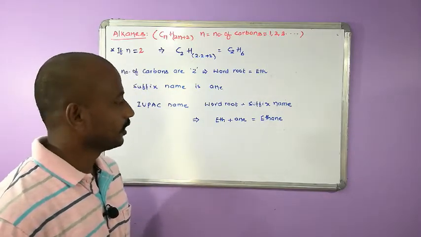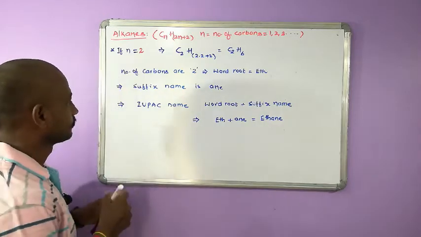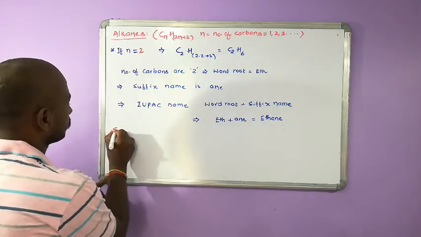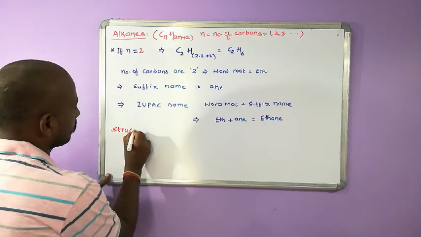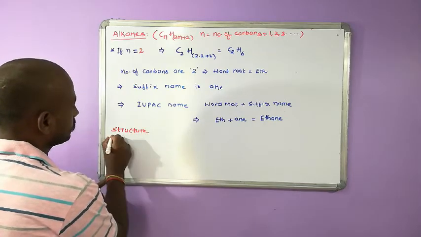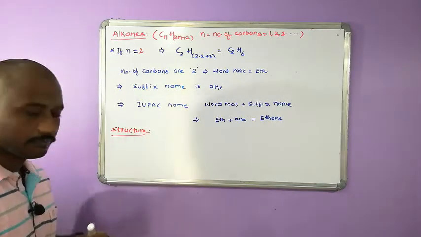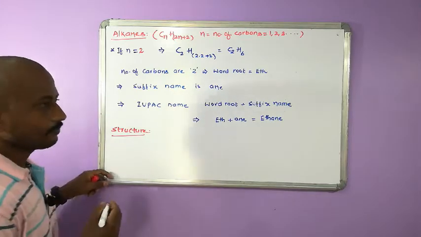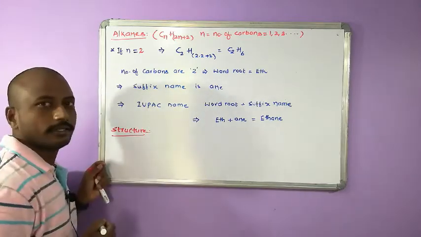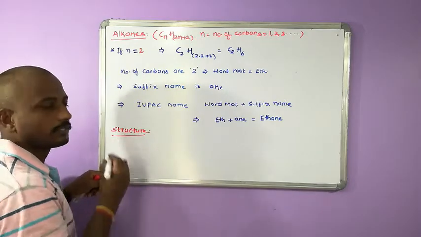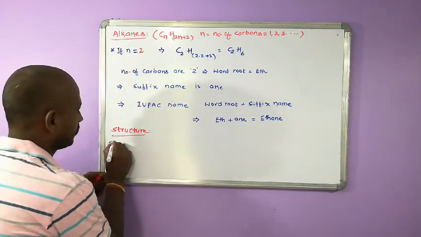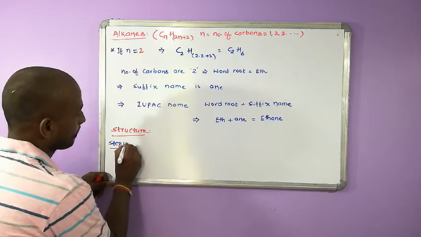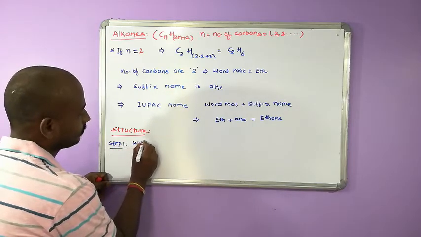How to write the structure? Simply, how many carbons are there? 2 carbons are there. So step 1, write the skeleton.